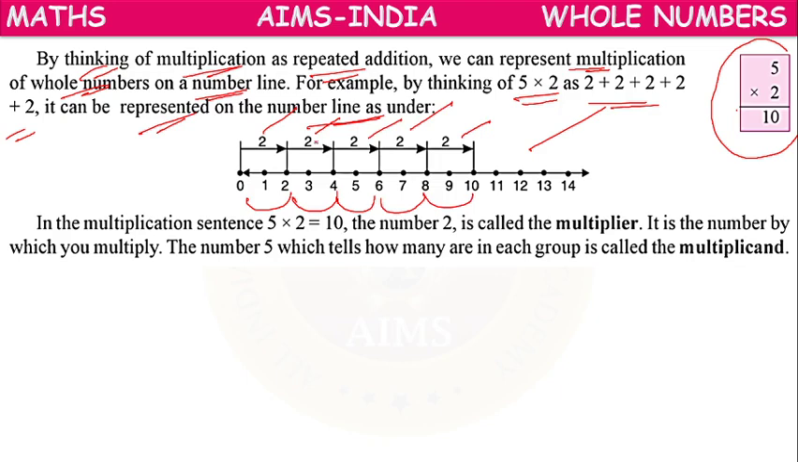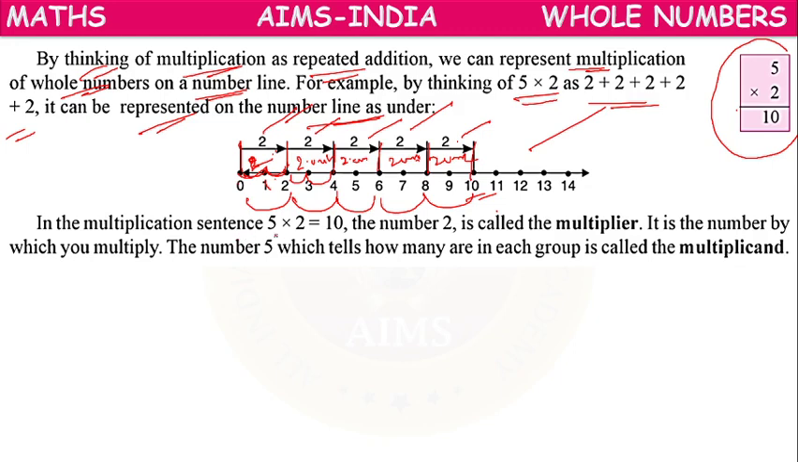For each group, we have to denote a point. Like that, we have 5 groups, and each group is having 2. Each group value is 2 units. Like that, we have 5 groups of 2 units. Here this group value is 2 units: 0 to 1, 1 to 2. Then 2 to 3, 1 unit, and 3 to 4, 1 unit, so 2 units. Like that, we have taken 5 groups of 2 units on the number line. So we got the answer 10.